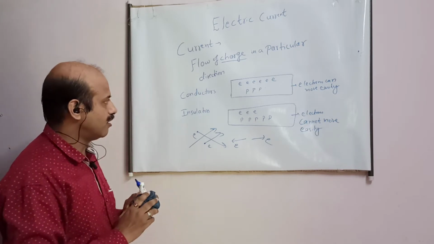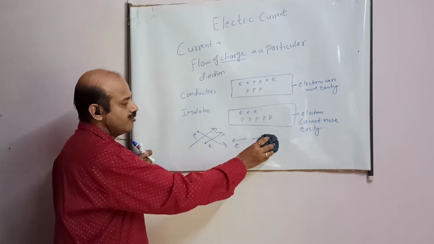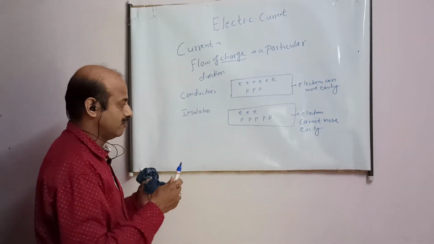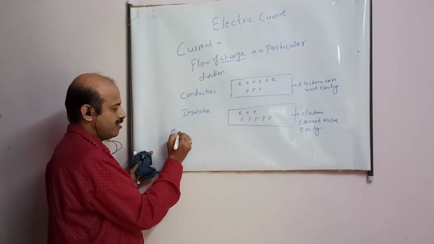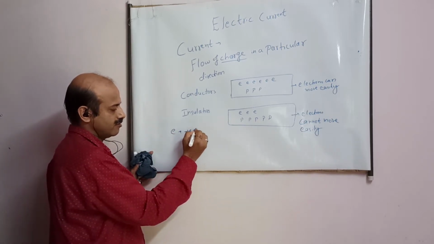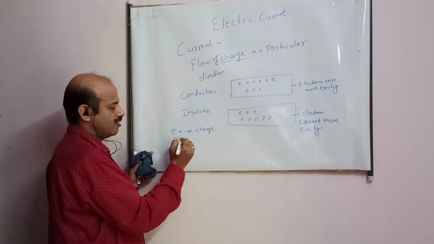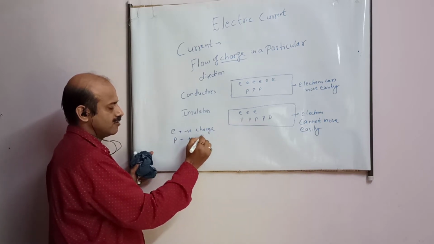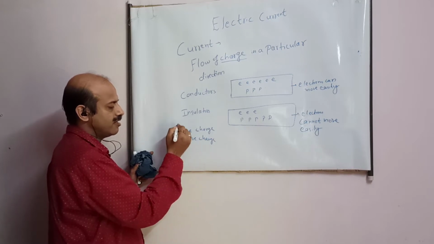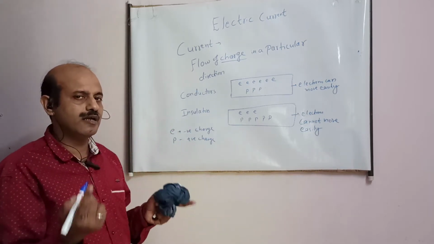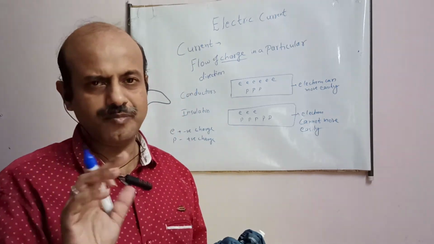Okay student, just now I told you electron is negatively charged. This you have to remember, student. Electron is said to be negatively charged and proton is said to be positively charged. This is by convention, because they show opposite properties. So one has been given the name negative, the other positive. They show opposite properties, that is why.